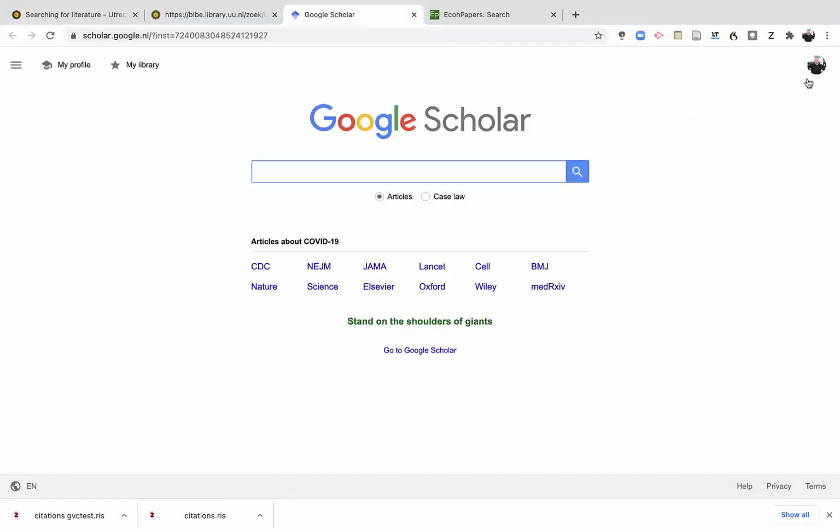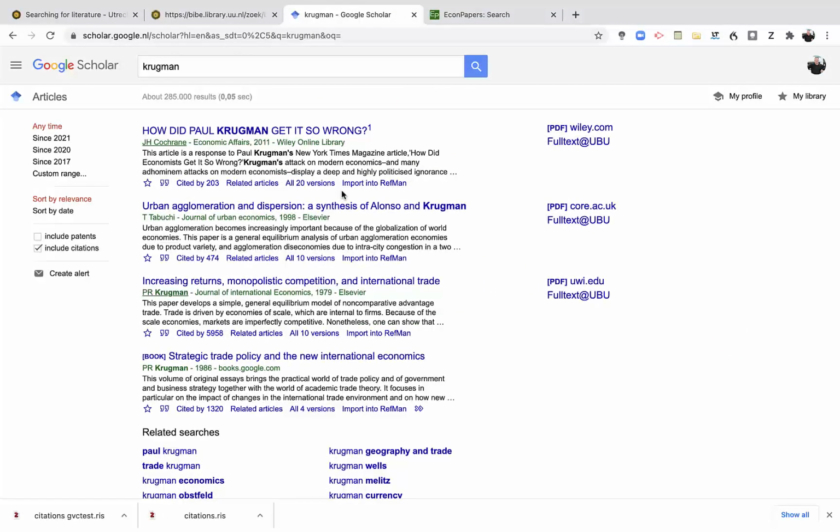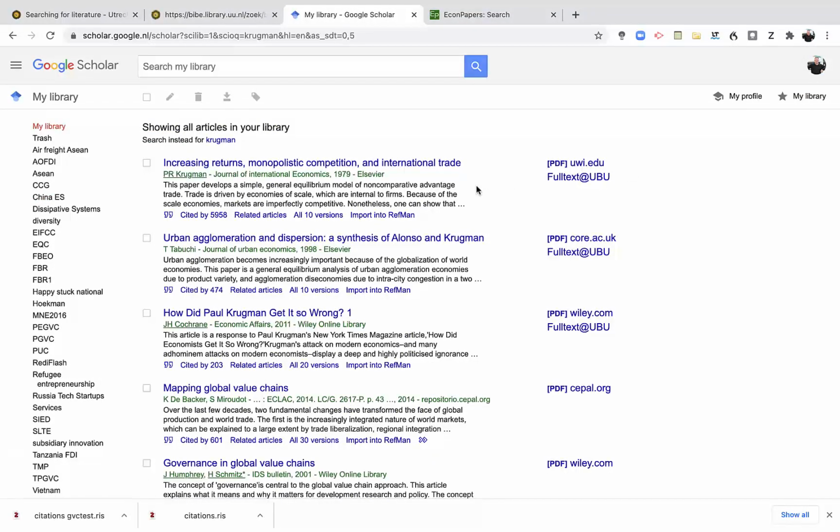Now let me go to the more traditional Google Scholar. If you logged in, you have to be sure that you're already logged in, and just let me search for Krugman, for example. What I would like to show you is that you can select those, and if you select those to your library, you can make something interesting.